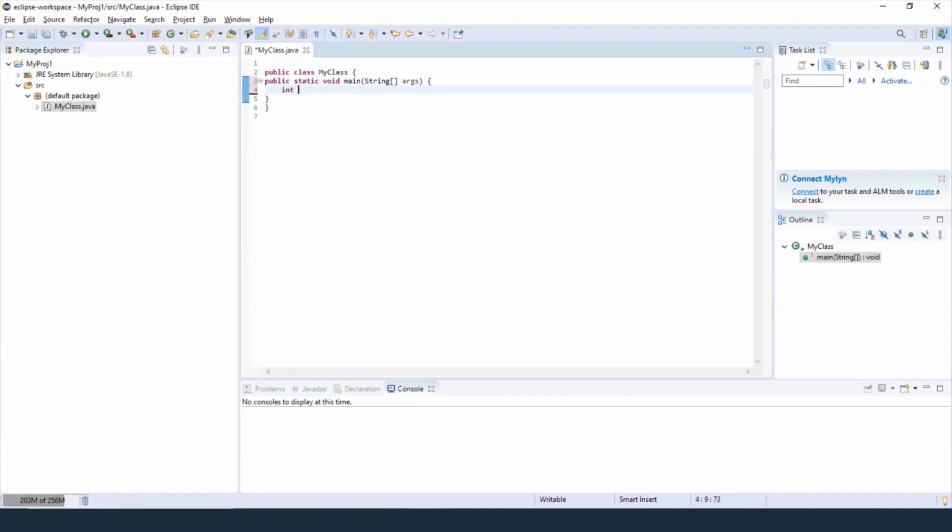Now we're going to initialize the first number. Now the second one. And finally the variable that will store the output. Now we'll just give them a simple print statement.